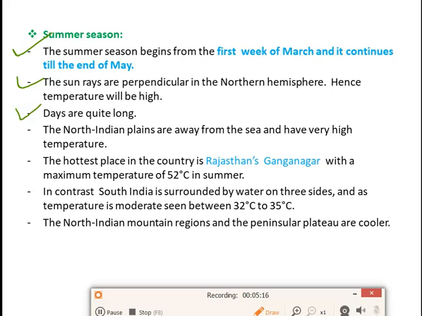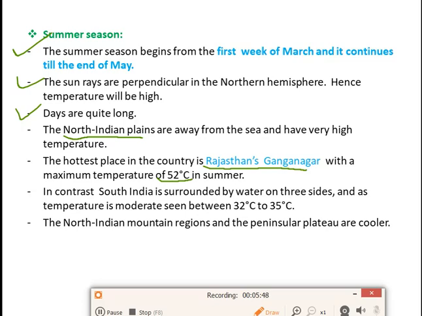The North Indian plains are away from the sea and have very high temperature. Obviously, the North Indian plains are away from the sea, so if they are away from the sea, the temperature is high. The hottest place in the country, means in India, is Rajasthan's Ganganagar, and its temperature is 52 degrees Celsius in summer. So, which is the hottest place in our country? It is Rajasthan's Ganganagar, and the maximum temperature is 52 degrees Celsius.